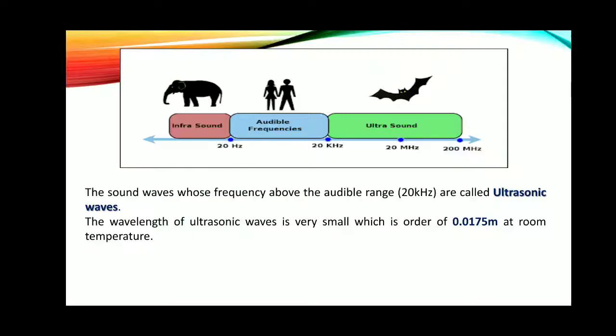Hence we can define ultrasonic waves or ultrasonics as the sound waves whose frequency is above the audible range, that is above 20 kilohertz. The wavelength of ultrasonic waves is very small, of the order of 0.0175 meter at room temperature.